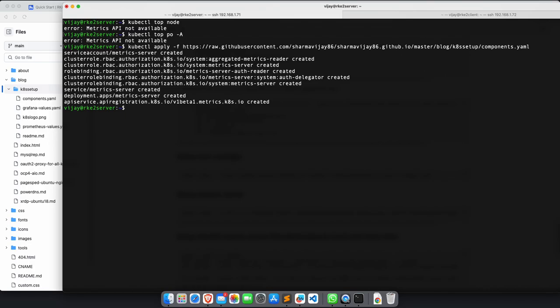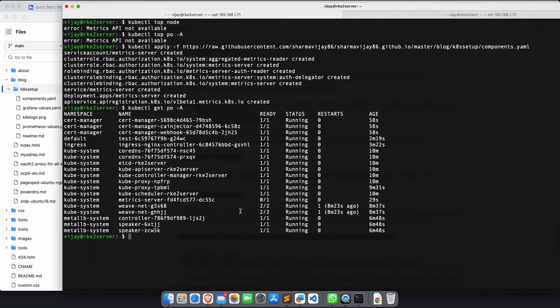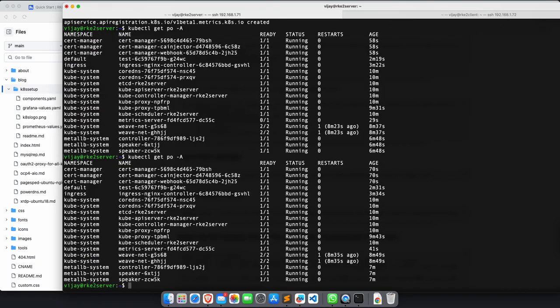So we will quickly check kubectl get pod, to see if my metrics pod is up. You see that it takes some time, because it initializes first and then starts collecting metrics. Now you see that this is coming up. Yeah, it's good now.